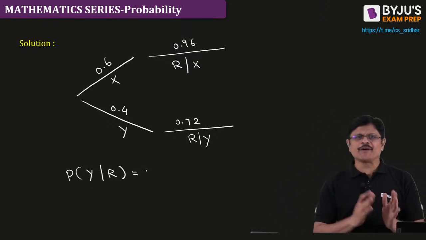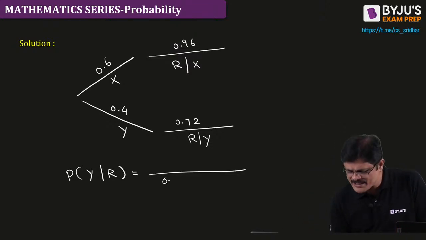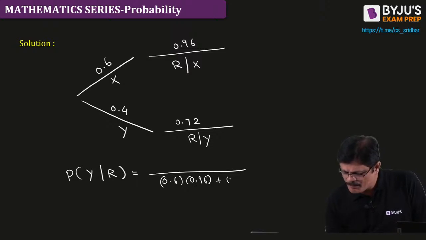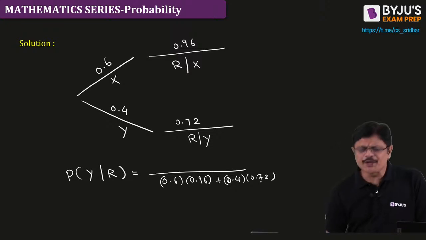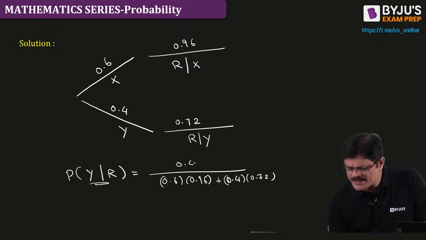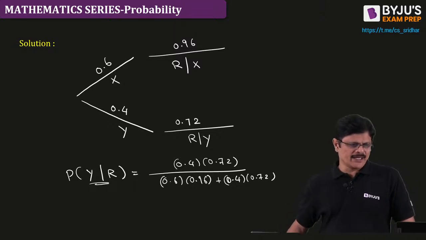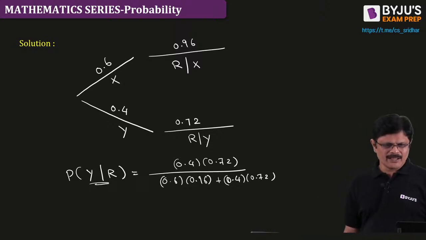So what I told you, whenever you write these corresponding probabilities, the denominator is the total probability, just 0.6 into 0.96 plus 0.4 into 0.72. And in the numerator, the corresponding probabilities for Y and reliable given Y, that is 0.4 into 0.72. And that would be the required answer, my dear friends.